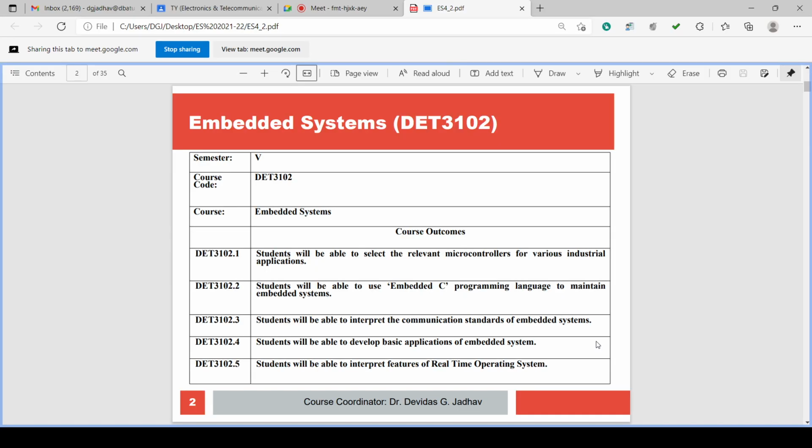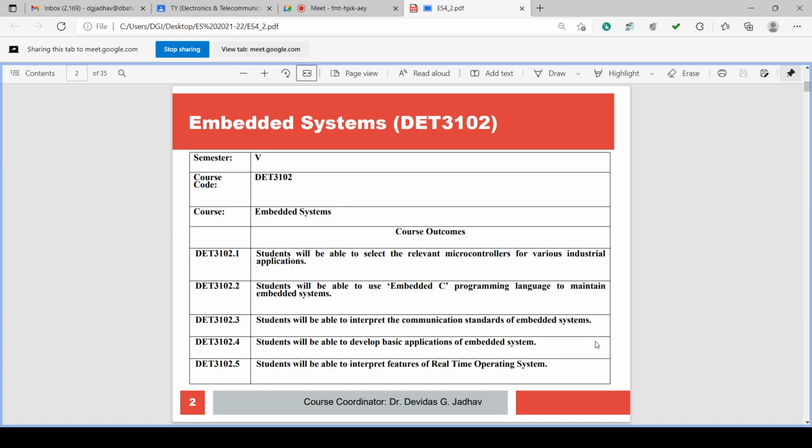Course outcome: students will be able to select the relevant microcontrollers for various industrial applications. Students will be able to use embedded C programming language to maintain embedded systems. Students will be able to interpret the communication standards for embedded systems. Students will be able to develop basic applications of embedded systems. Students will be able to interpret features of real-time operating systems.